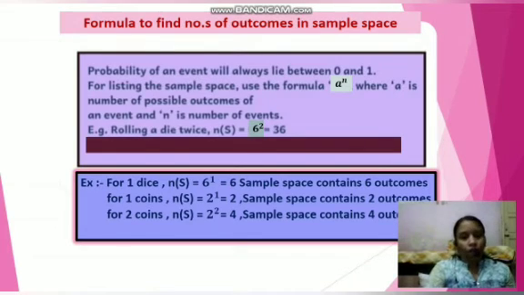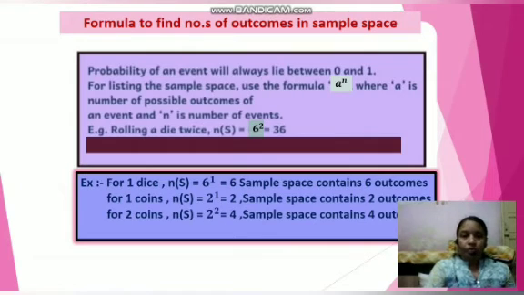For coins it is also like that. With one coin toss, it is 2 raised to power 1, only one event, tossing a coin. If two coins are tossed simultaneously, two events happen. Keep in mind that rolling a die twice gives the same number of outcomes, because rolling a die twice also means two events, the first time and the second time. Therefore the number of events is 2.